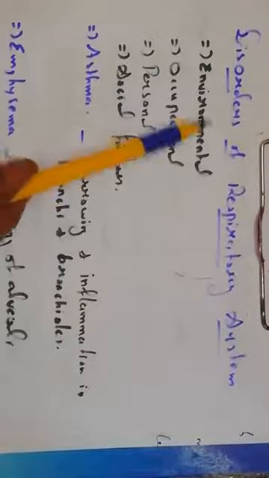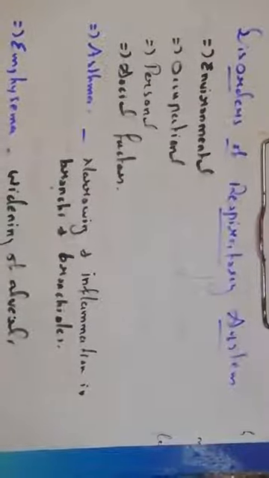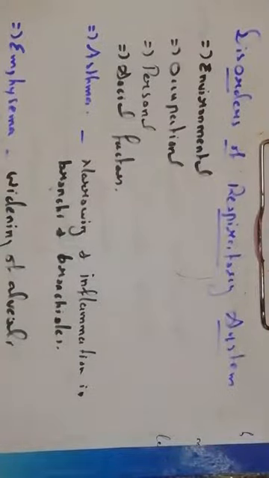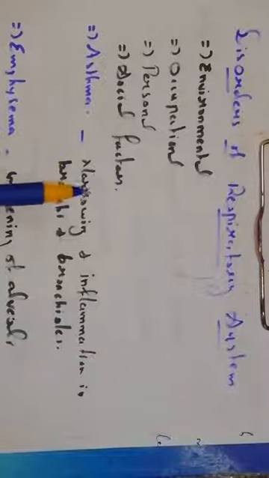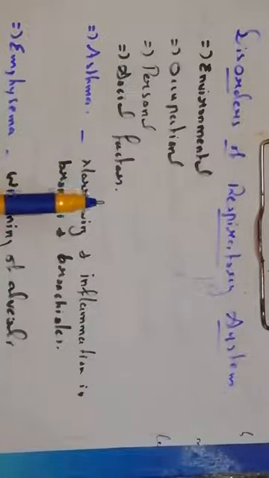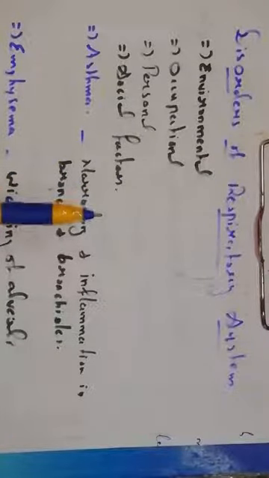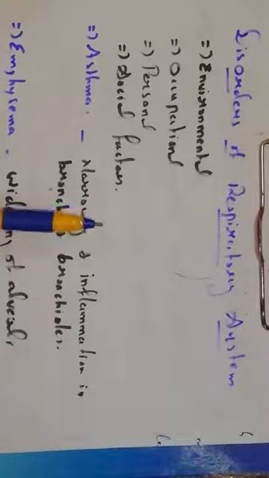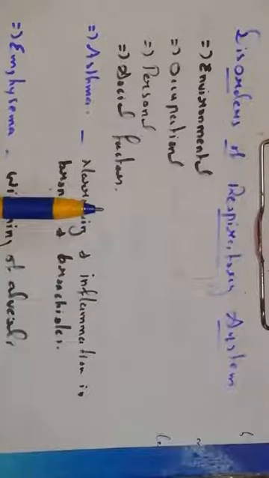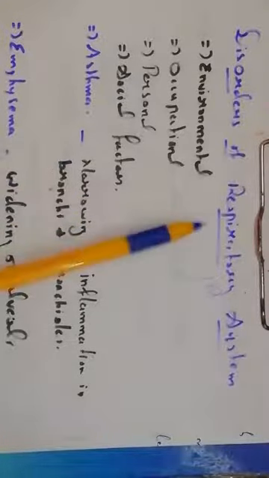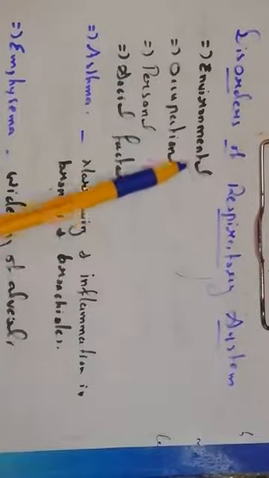It is disorders of the respiratory system. So what disorders may occur in the respiratory system? The reasons may be environmental. Environment may be the reason. Of course, we know we are living in a polluted environment. So this environment may cause many diseases to the body, right? So environment may be one of the causes.